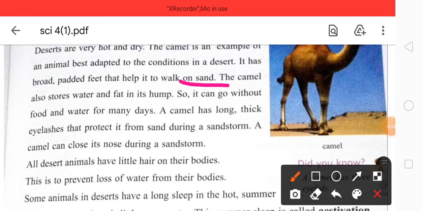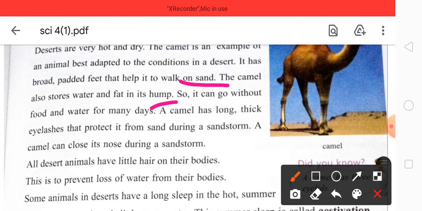The camel also stores water and fat inside the hump, so it can go without food and water for many days. A camel has long, thick eyelashes that protect it from sand during a sandstorm. A camel can close its nose during a sandstorm.